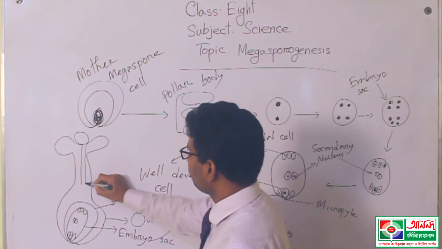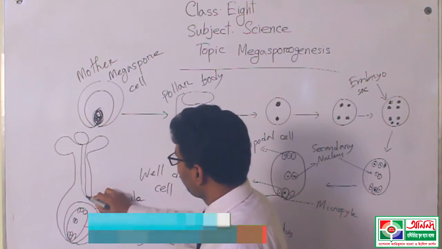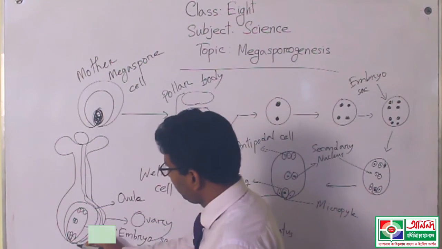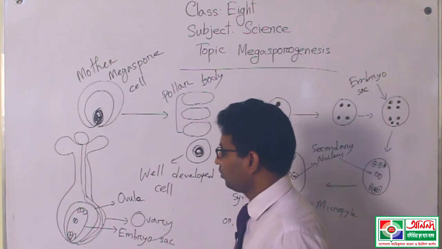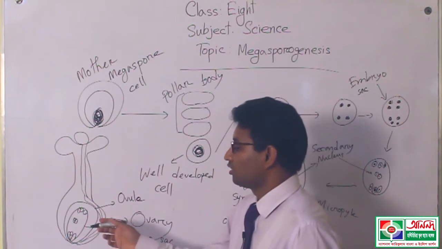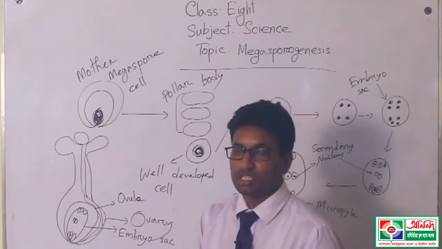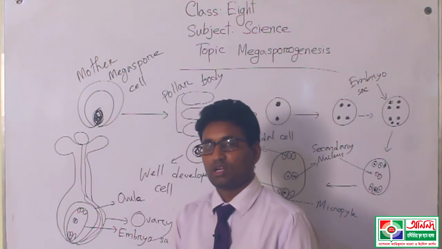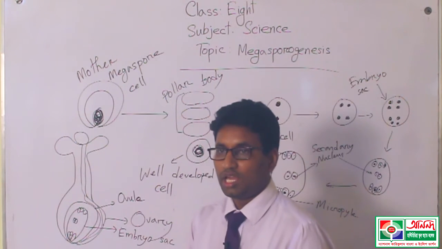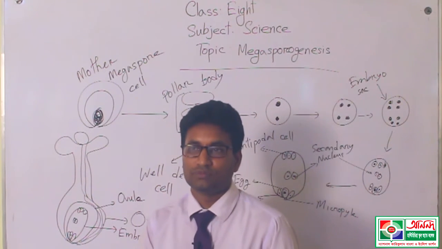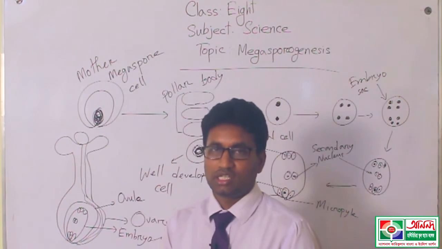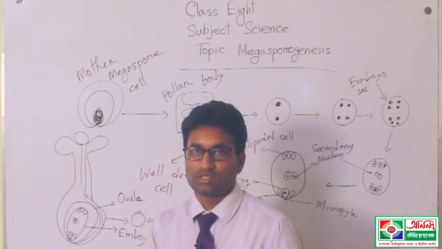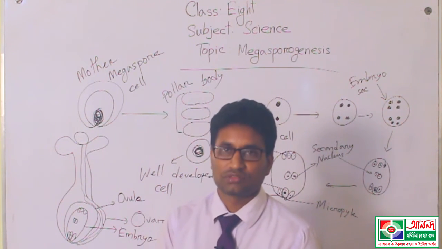This tube is called the pollen tube. With the help of the pollen tube, the male gamete flows and reaches the ovum or egg, and this egg stays within the embryo sac. When this egg and the male gamete, that means sperm, unite and create a kind of structure, the structure is called a zygote, and this process is called fertilization.